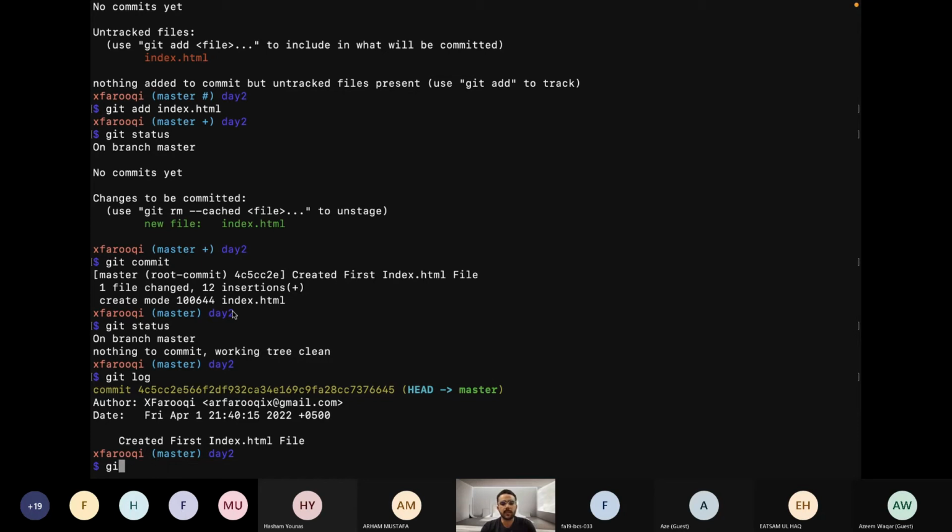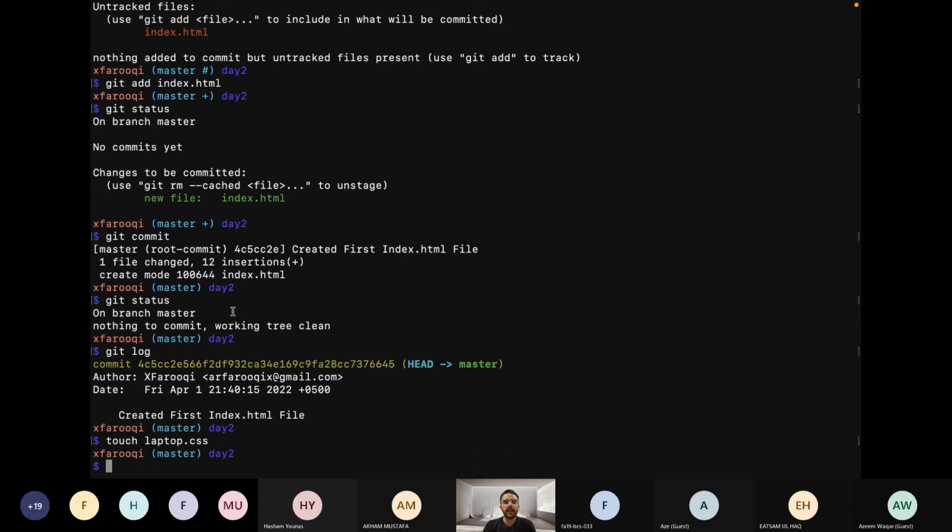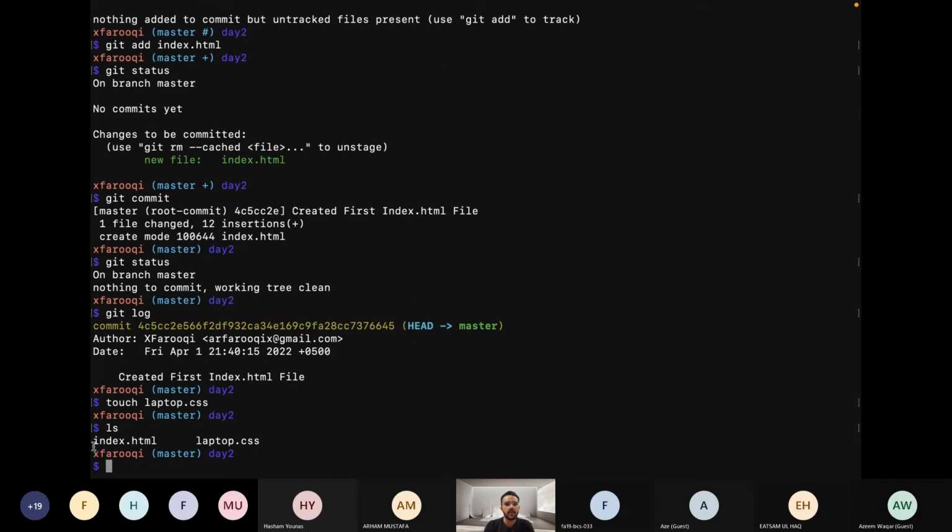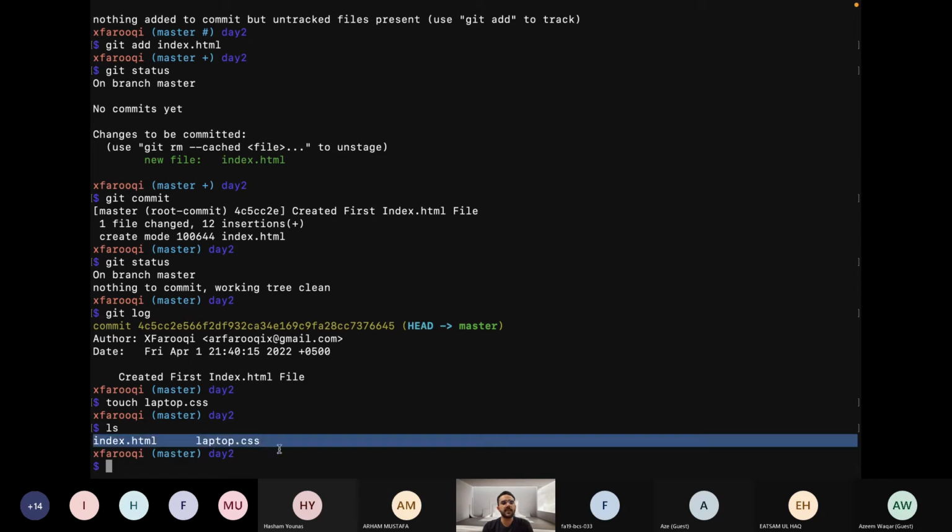First let's add a new file, so that we can make a commit to it. Touch laptop.css. This will create another file named laptop.css. The ls command will show that we have right now two files. First is index.html, second is laptop.css. We have committed index.html. This file has been created just now.